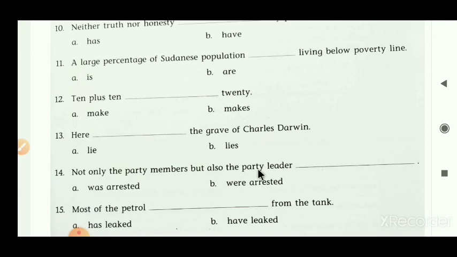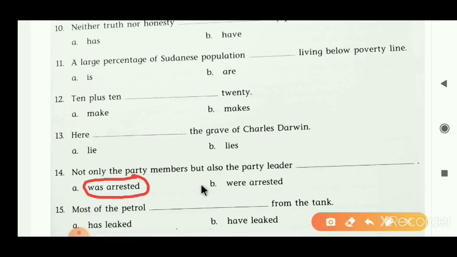Here the party leader is in a singular form. So according to that subject, the party leader, we have to put the verb. Was arrested is a singular verb. So the correct answer here is was arrested. The finalized sentence becomes: Not only the party members but also the party leader was arrested.